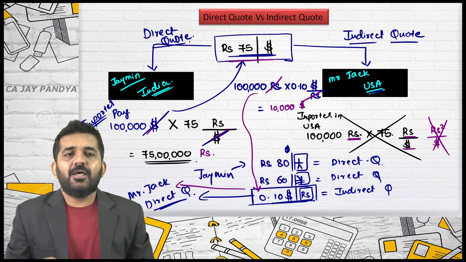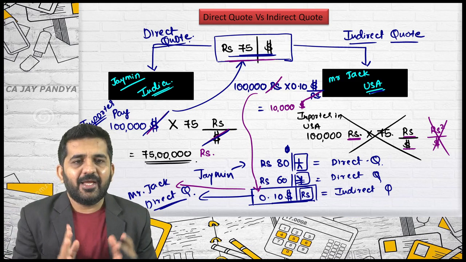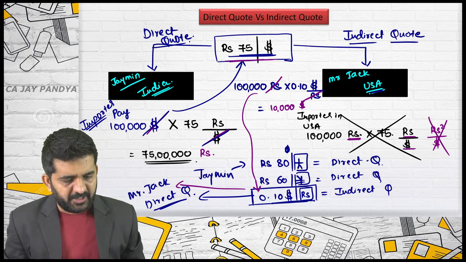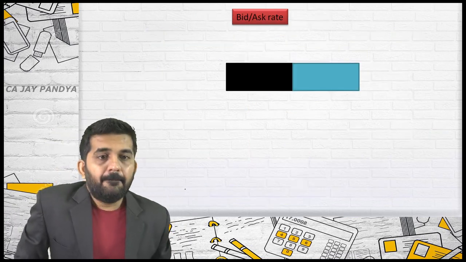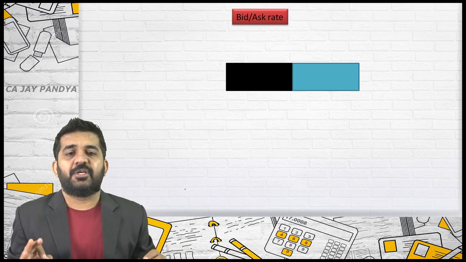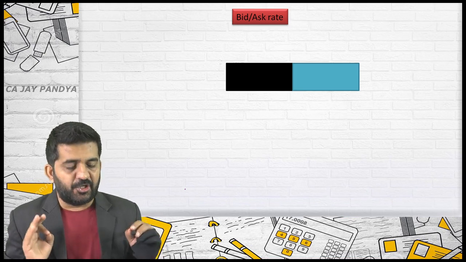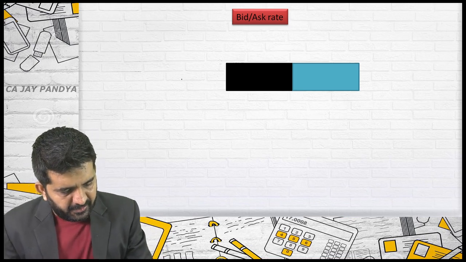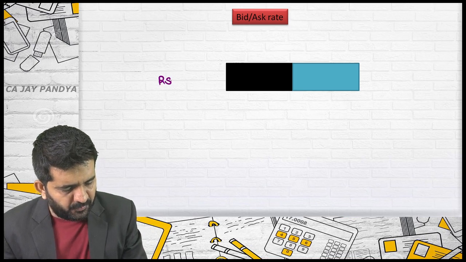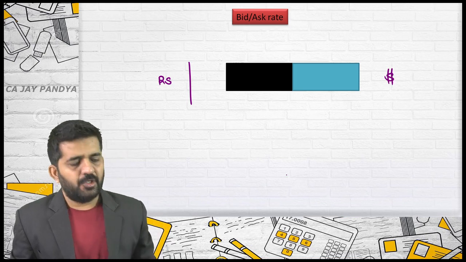First we understood rate, second direct quote and indirect quote. Let us start with the third one: bid ask rate. Try to concentrate on a rate of rupees per dollar. It is a rate of rupees per dollar.